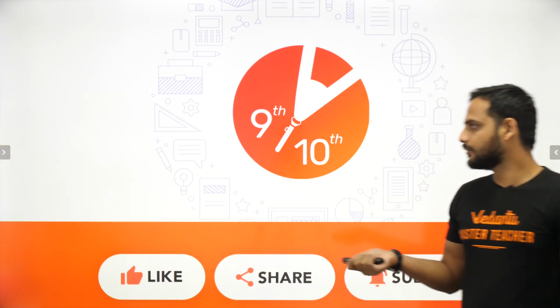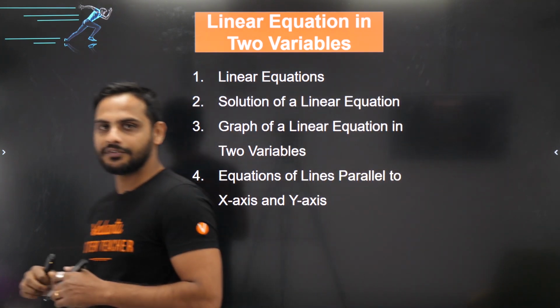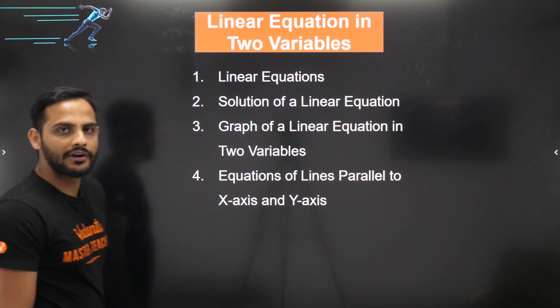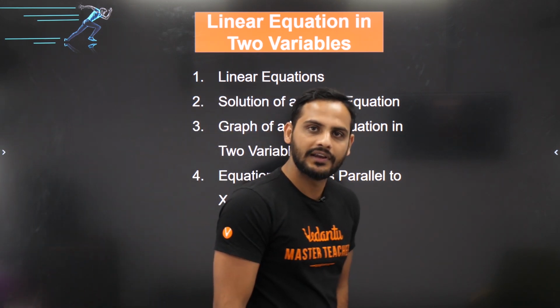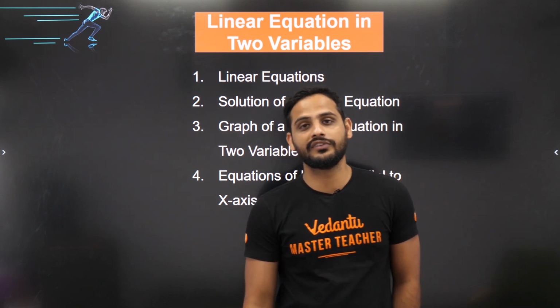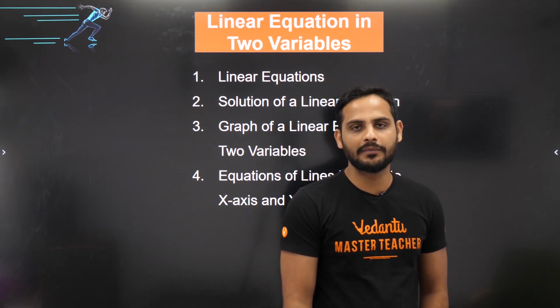Okay, chalo, let's move ahead without thinking much. Let's dig deep into the topic. So, linear equations in two variables, bachcho. First thing is linear equations. The basic idea we have already learned in the topic polynomials, where we learned that a linear equation is an equation whose degree is 1. Degree is 1 means the highest power of the variable is 1.